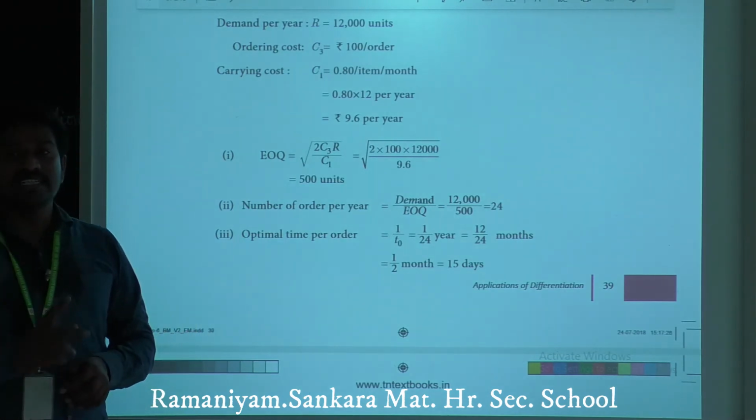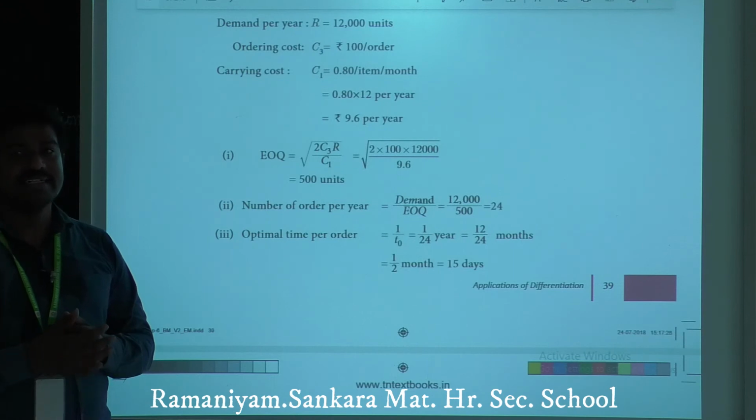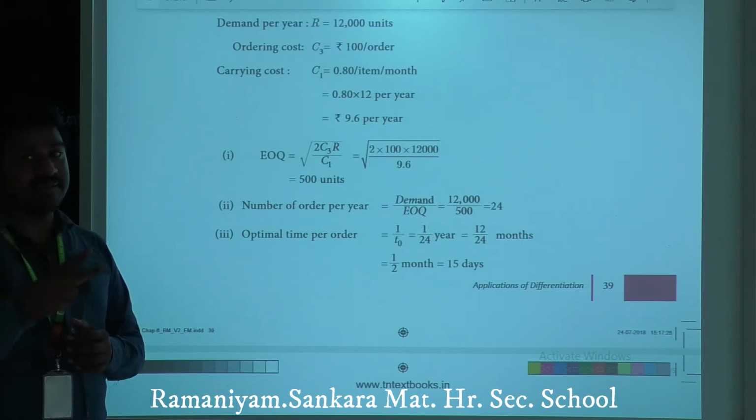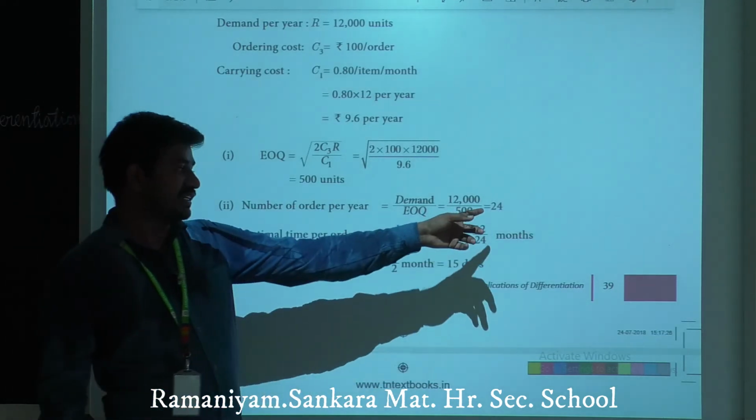Number of orders per year means 24, so we take orders two times in a month. Then only we will have the result 24.